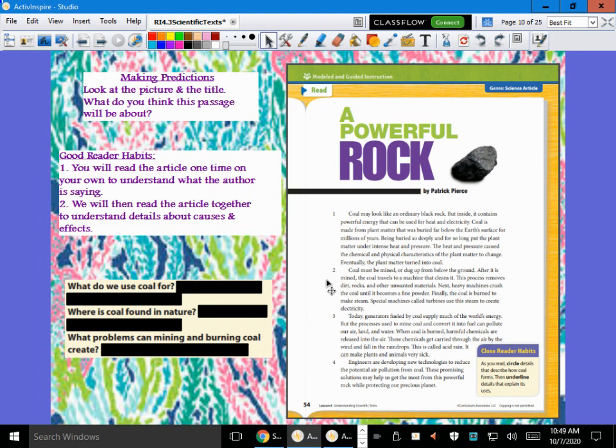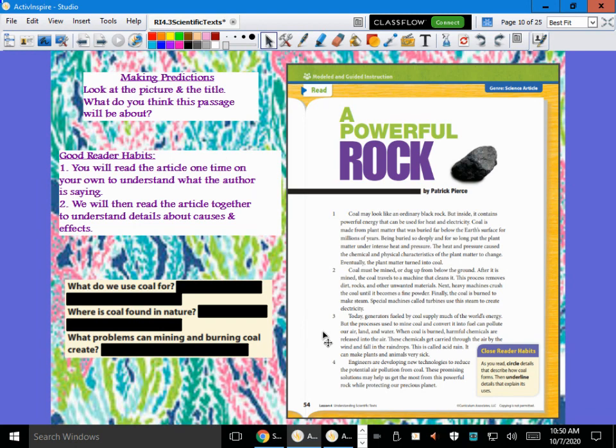Coal must be mined or dug up from below the ground. After it is mined, the coal travels to a machine that cleans it. This process removes dirt, rocks, and other unwanted materials. Next, heavy machines crush the coal until it becomes a fine powder. Finally, the coal is burned to make steam. Special machines called turbines use this steam to create electricity. Today, generators fueled by coal supply much of the world's energy.